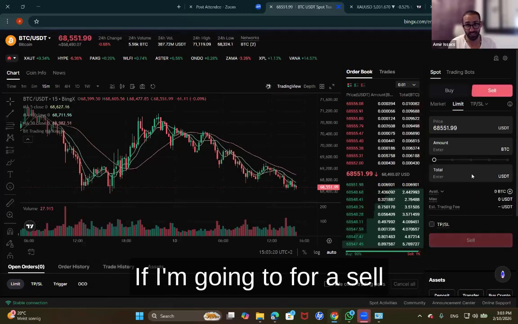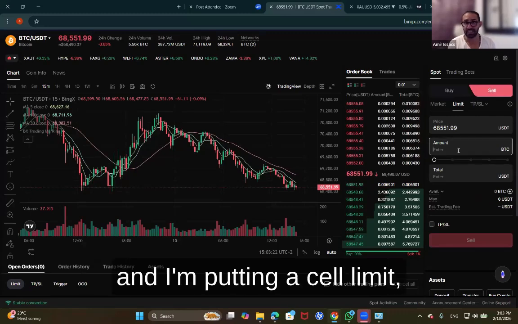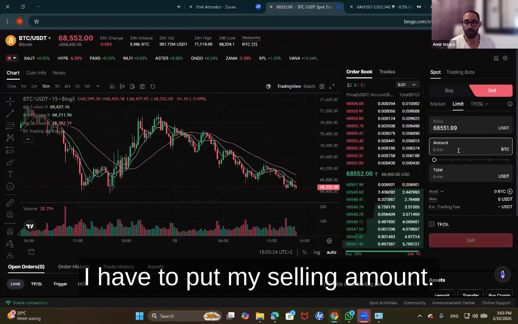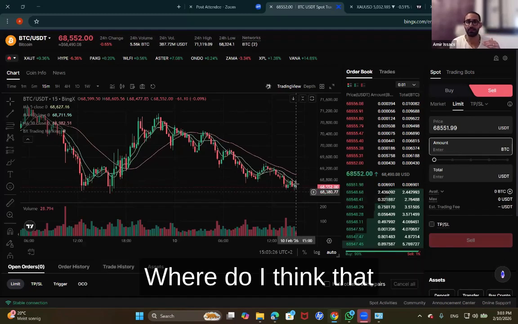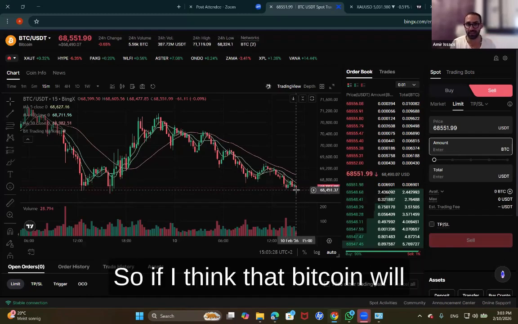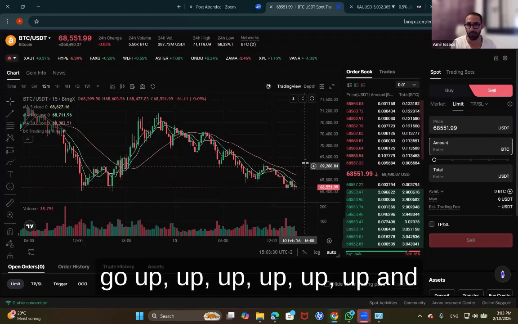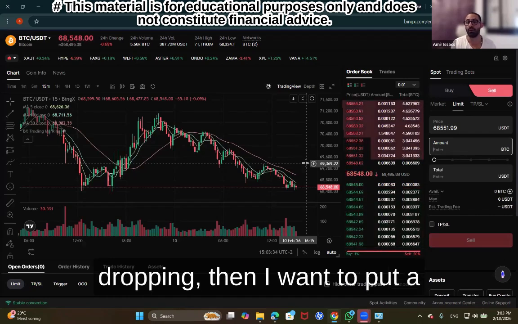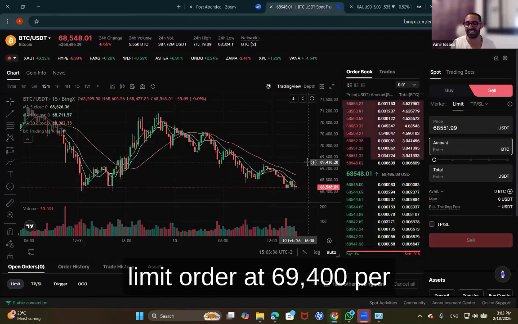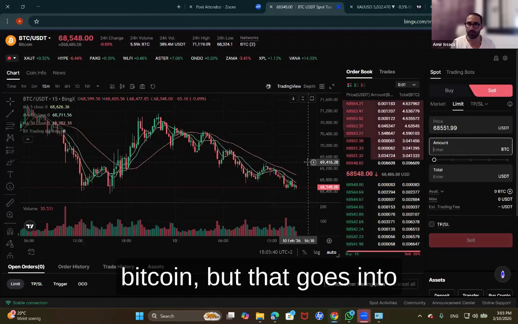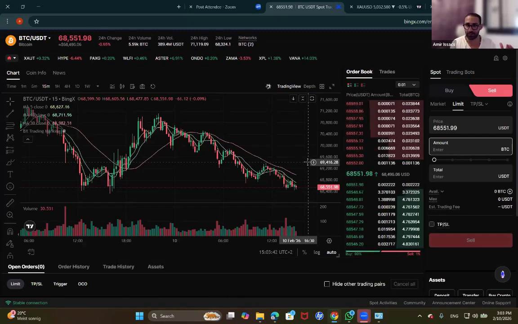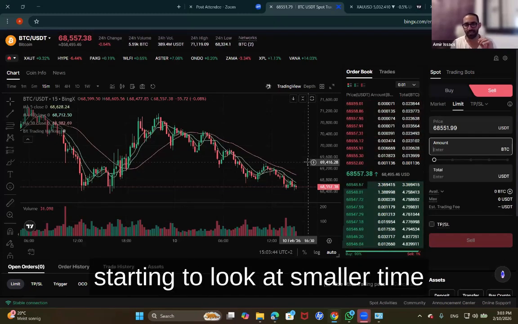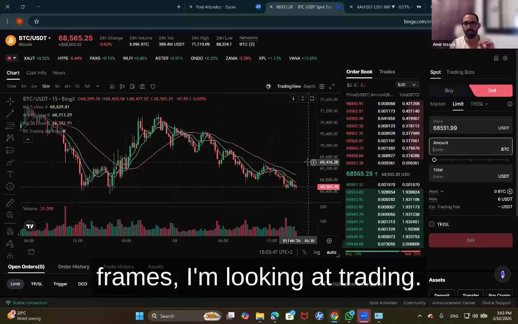If I'm going for a sell and I'm putting a sell limit, the same goes here. I have to put my selling amount. Where do I think that Bitcoin will drop from? So if I think that Bitcoin will go up, and then only from here it'll start dropping, then I want to put a limit order at 69,400 per Bitcoin. But that goes into trading. So when I'm starting to look at smaller time frames, I'm looking at trading.